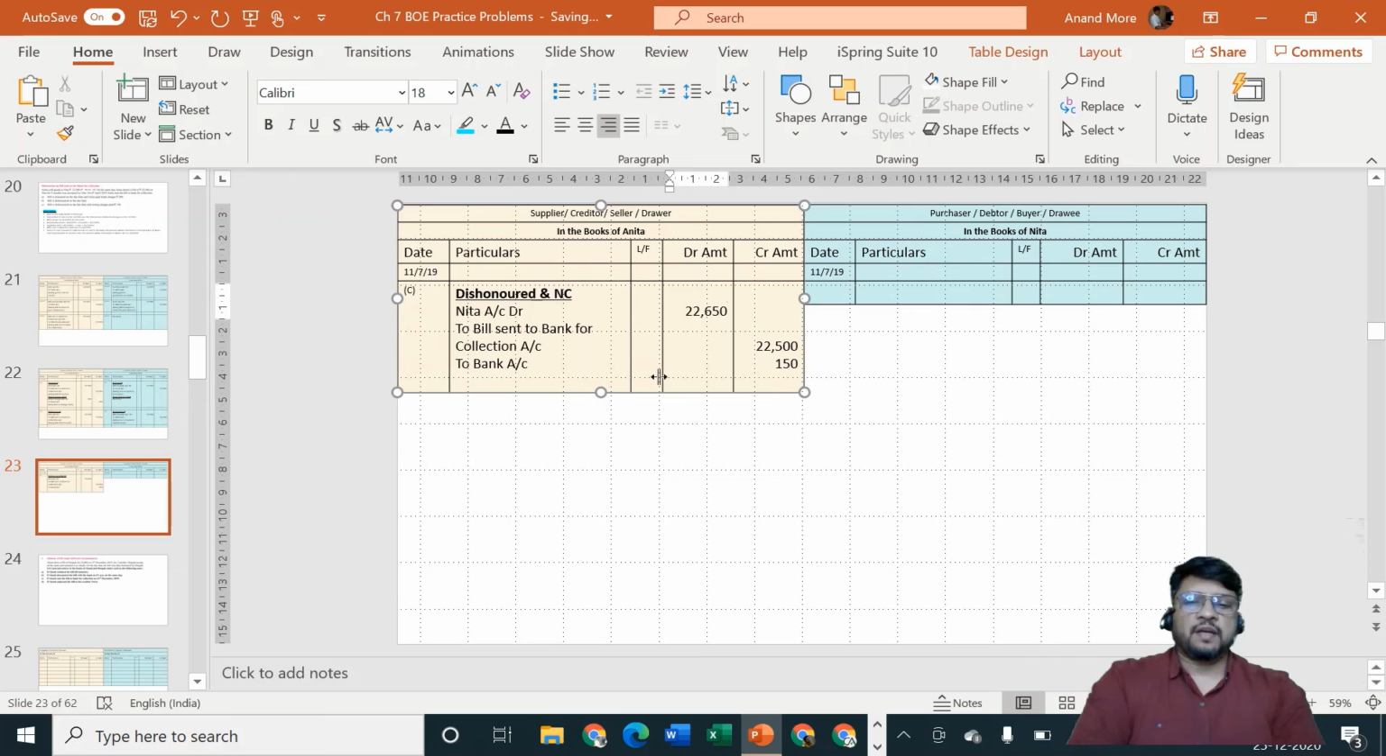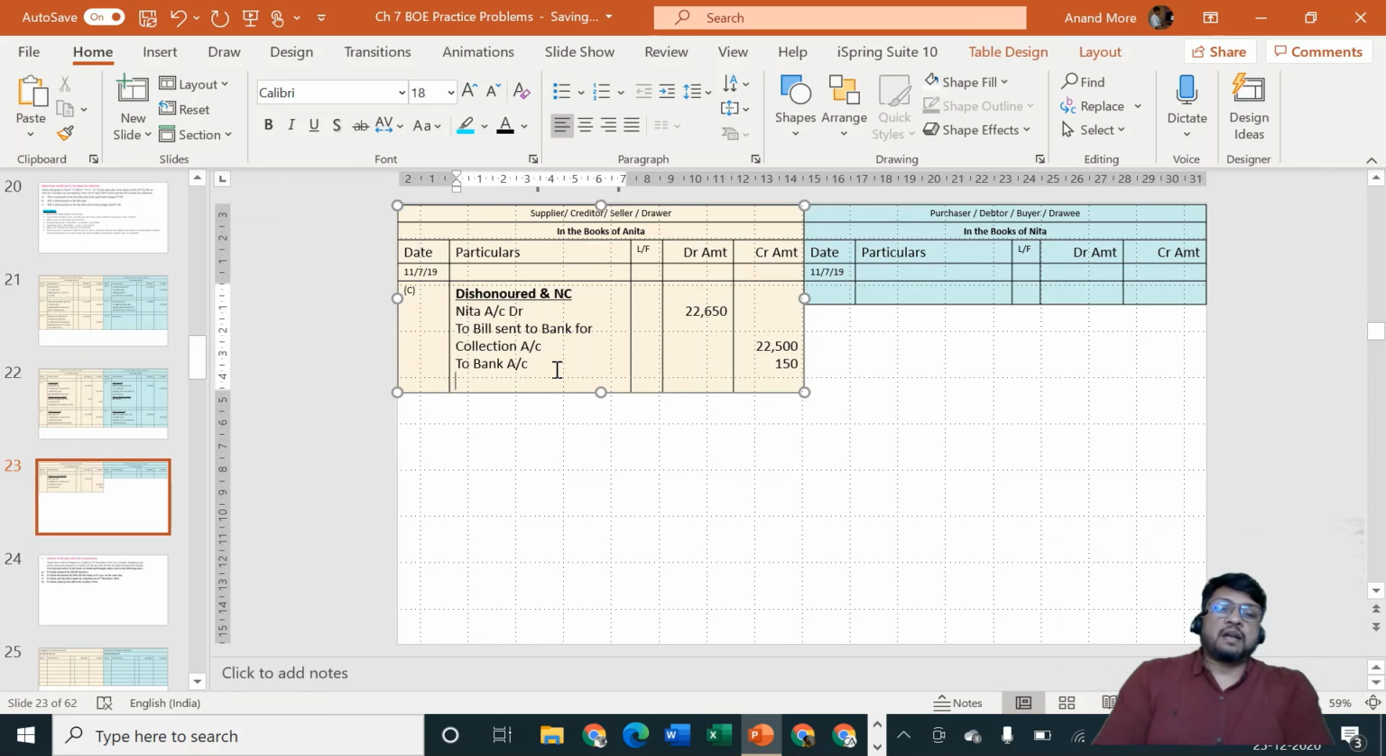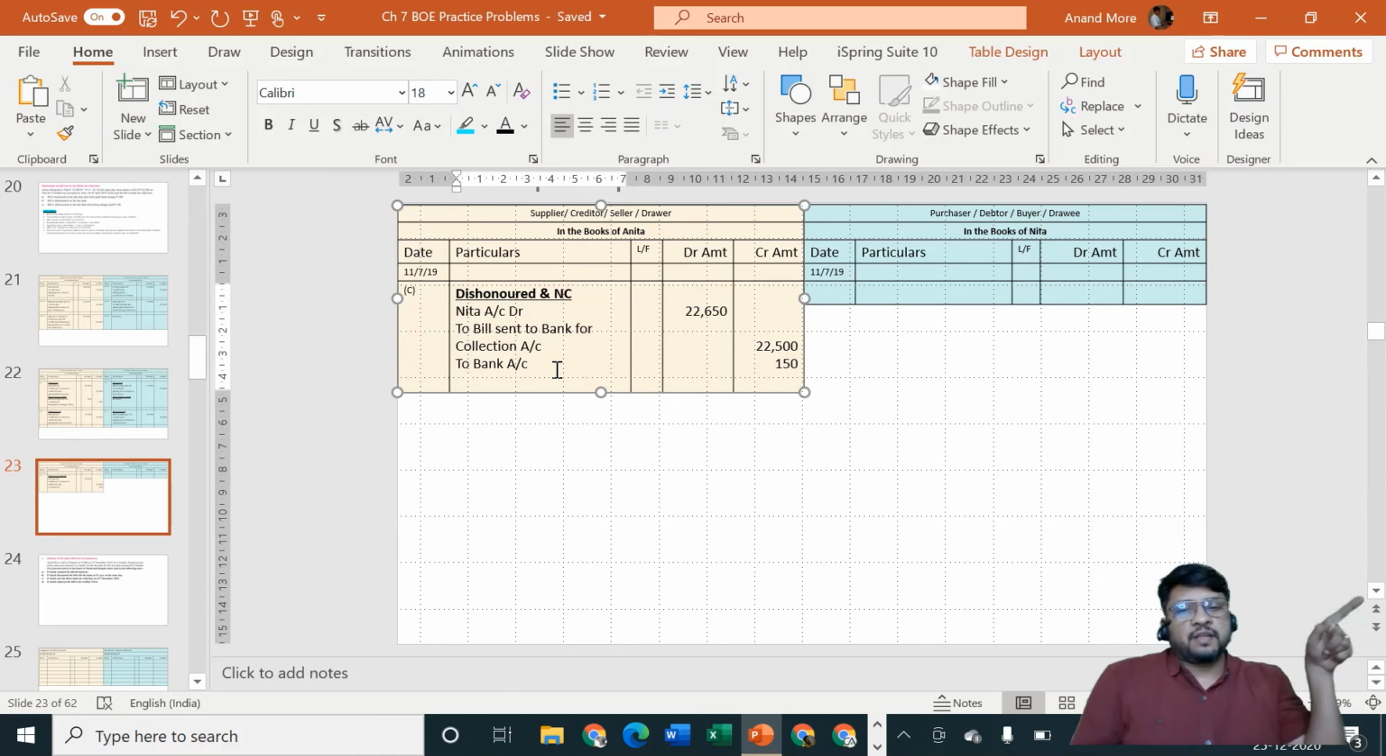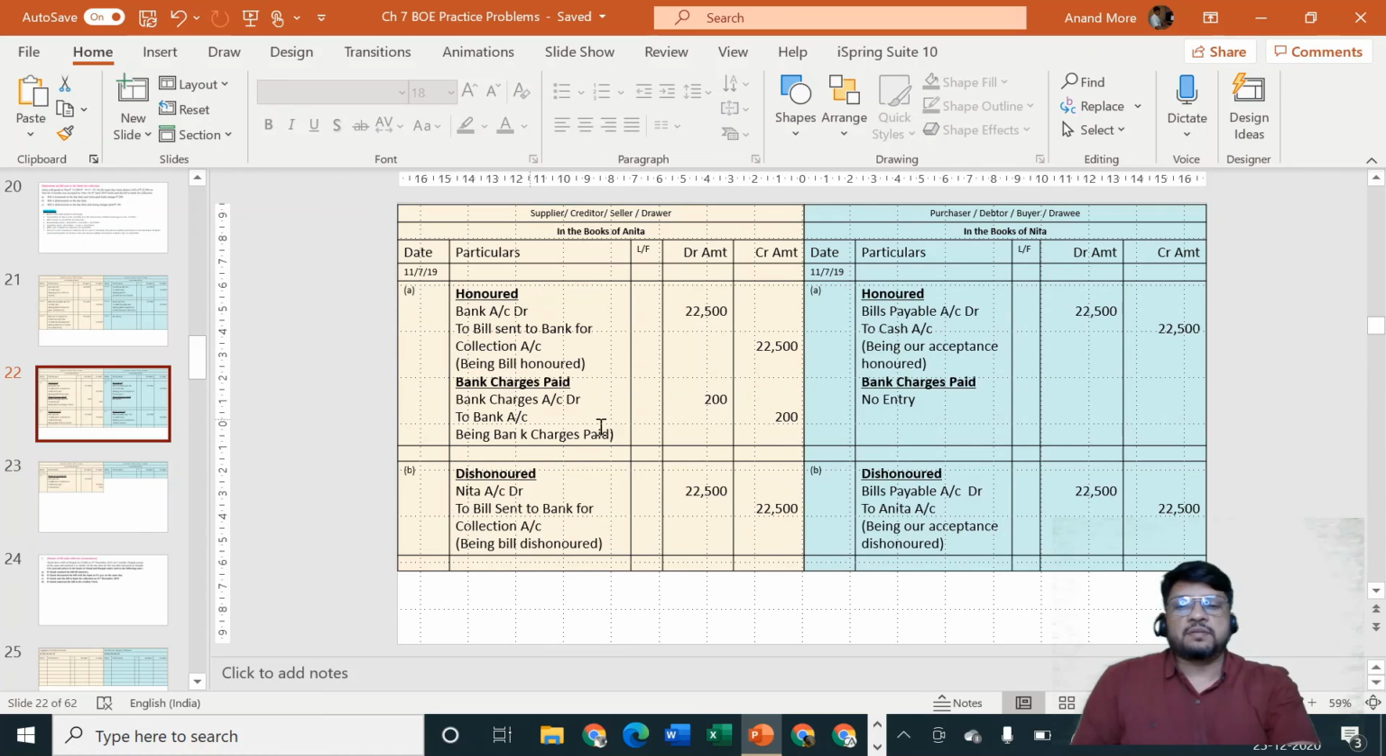We will specify that the noting charges here are not like bank charges. Bank charges are because we wanted to take the services of the bank, whereas noting charges are not because we wanted to take the services of the bank. Noting charges are because Nita did not pay the bill. So it is a mistake of Nita. That means we are going to recover that money from Nita. When it came to 200 rupees, we did not debit Nita's account, we debited the bank charges account.